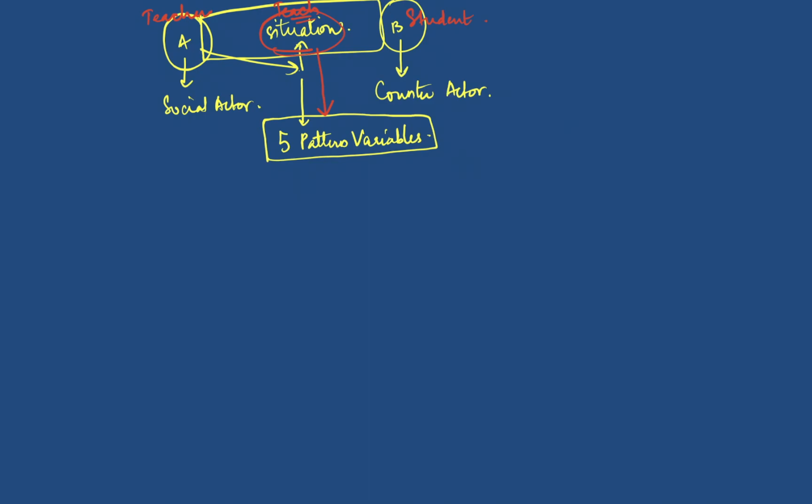Let us see what those pattern variables are, and after that I'll explain each pattern variable properly with an example so that you understand what exactly it means. The first one is ascription versus achievement.